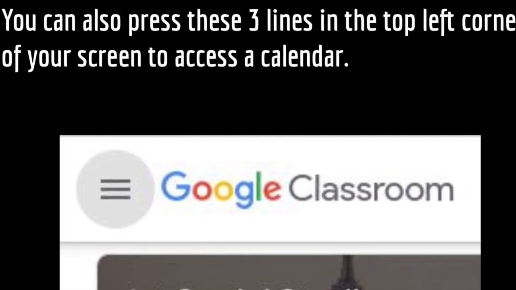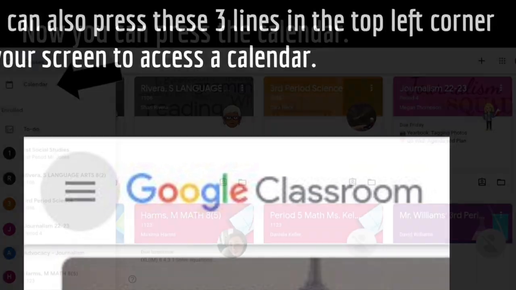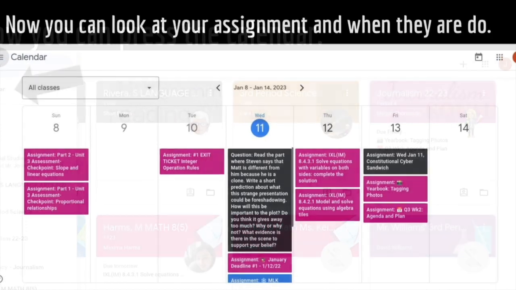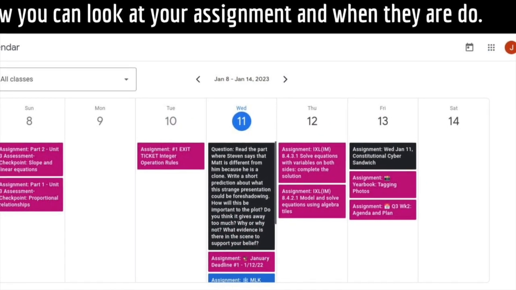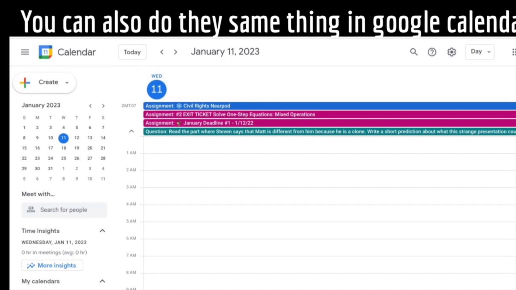You can also press these three lines in the top left corner of your screen to access a calendar. Now you can press the calendar. Now you can look at your assignments and when they're due. You can also do the same thing on Google Calendar.